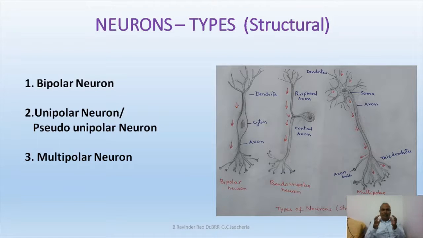One is the cell, called neurons, and the other one is called matrix. The speciality of the nervous system is that the matrix is also made up of cells. Such cells are called neuroglial cells. These two together perform the activities in the nervous tissue. So let us understand first the neurons, second the neuroglia.